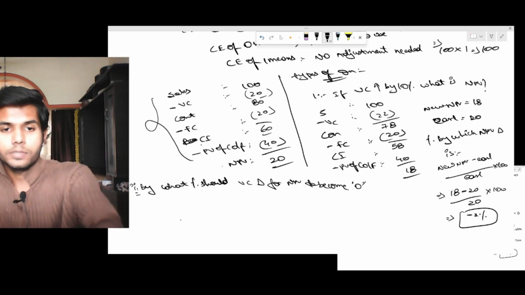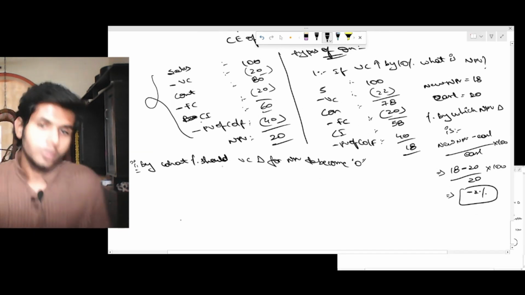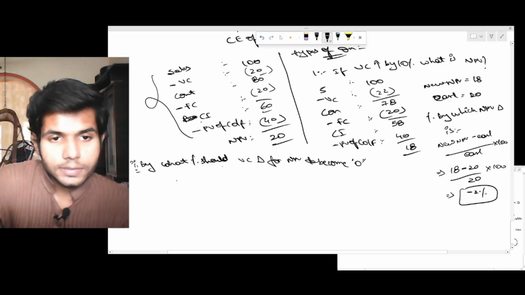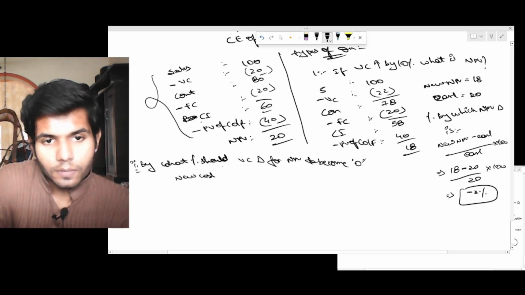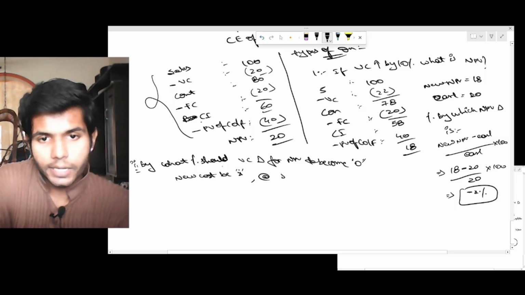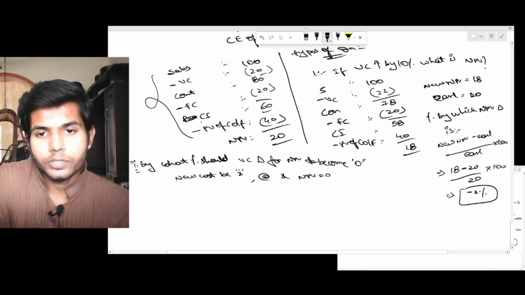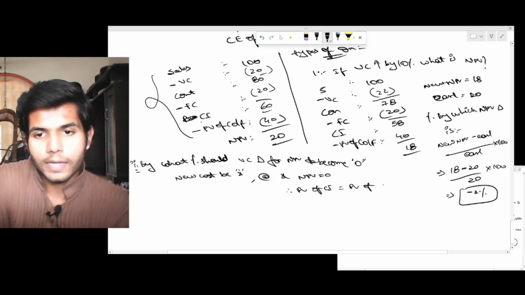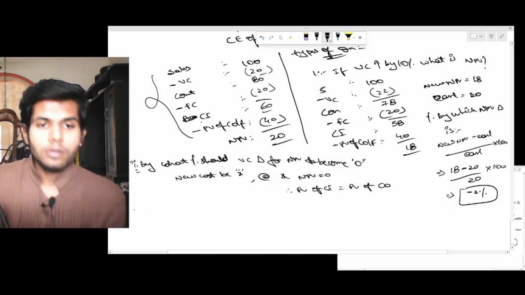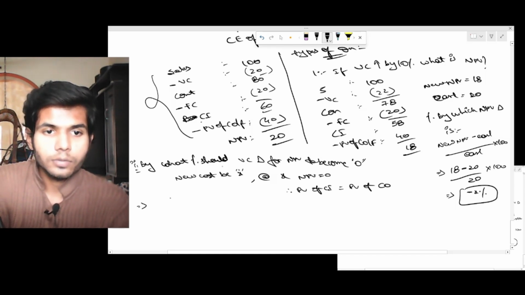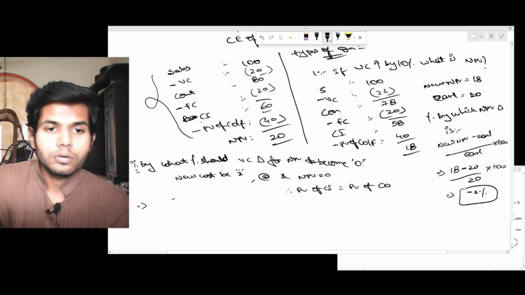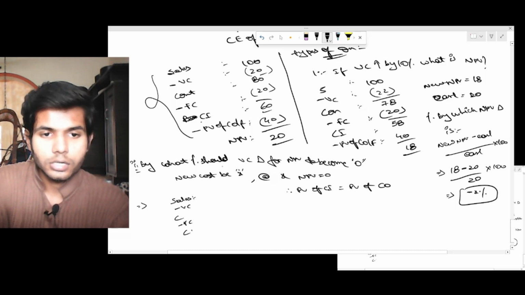Now, by what percentage should the variable cost change for the NPV to become 0? Let's say the new cost be x. At x, NPV equals 0, that is, PV of cash inflow equals PV of cash outflow. Let's take the same example: sales minus variable cost, contribution minus fixed cost, cash inflow minus PV of cash outflow, initial investment.